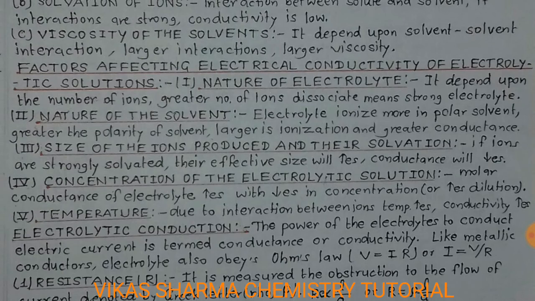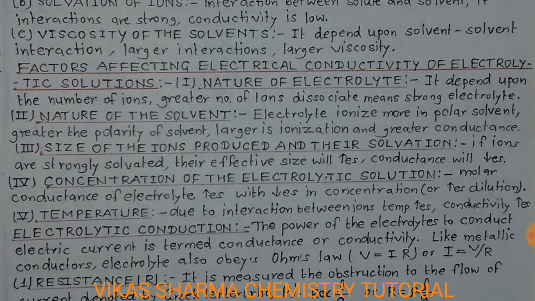The third factor is, students, the size of the ions produced and their solvation. If ions are strongly solvated, their effective size will increase, so conduction will decrease. Small ions produce larger conductivity. The fourth factor is the concentration of the electrolytic solution. Molar conductance of electrolytes increases with decrease in concentration or increase in dilution. If we dilute the electrolyte solution, the conductance increases.